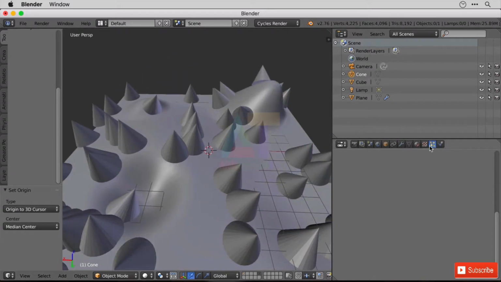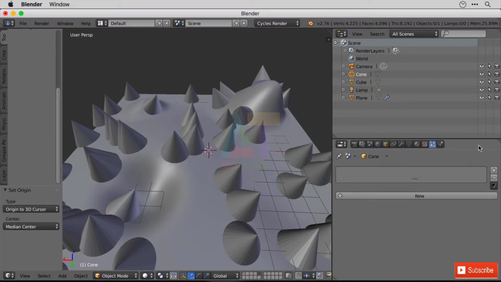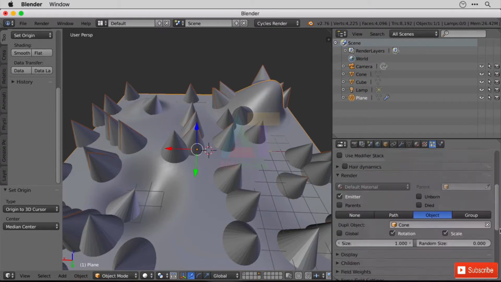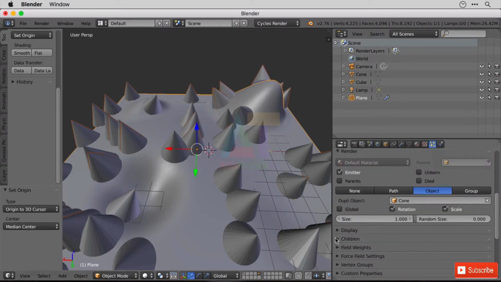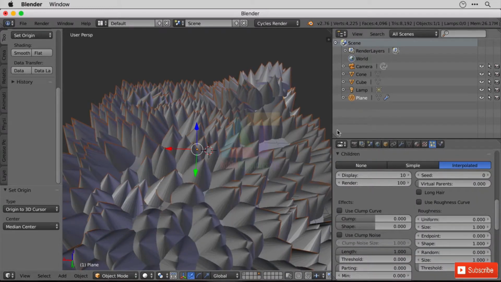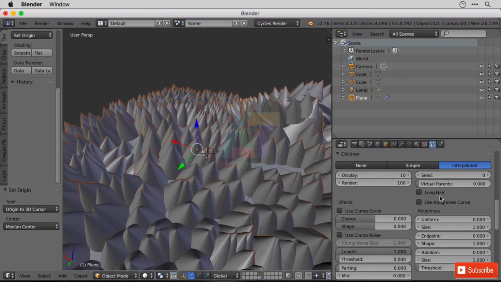Now you can play with all the particle stuff that you've done before, so you can go in and add children, and if you do add children, I would suggest they were interpolated. So let's go to the children section here and do interpolated, and they will follow the curvature of the ground. That's a very spiky ground now. You wouldn't want to stand on that.